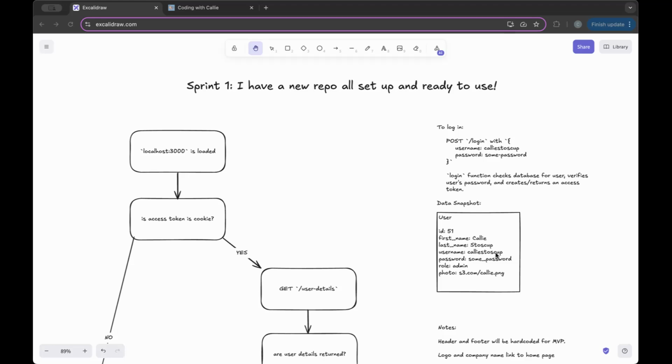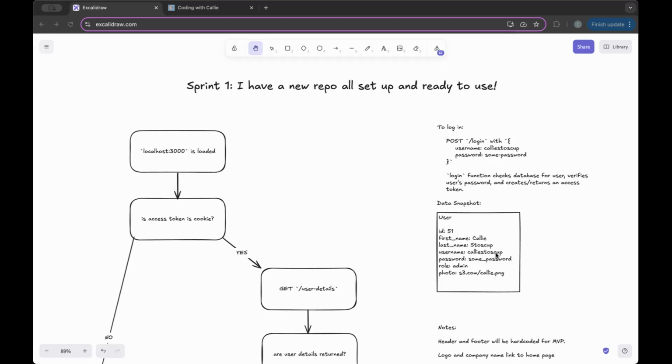But of course, I wouldn't be me if I didn't make a last minute change of mind and completely throw off the plan. So before, my Coding with Callie website was written in TypeScript on the front end with React, and TypeScript with Node on the back end, and also with Nest.js. And this worked for a very long time. One of the reasons I picked that tech stack was because of the job that I was doing at the time. We used the same tech stack.